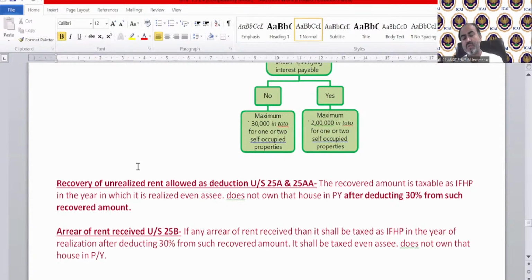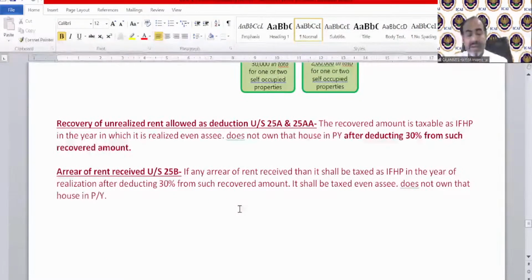Even if you do not own that house in this year, you might have sold that house earlier, it does not matter. If you receive any income from any house which you own or do not own as recovery of unrealized rent, 70% of that value is going to be taxable. The recovered amount is taxable as income from house property in the year in which it is realized, even if the assessee does not own that house in the previous year, after deducting 30%.